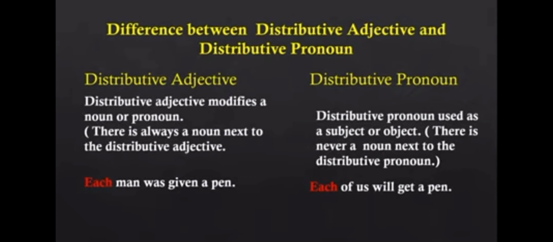Each man was given a pen. Each of us will get a pen. There is a difference between these two sentences. Each man, each here is a distributive adjective, comes just before the noun. Each of us will get a pen. Here it is the example for distributive pronoun. Each is a pronoun used instead of a noun.